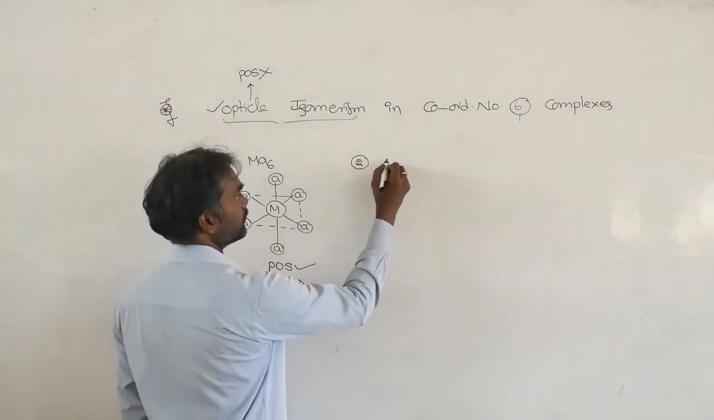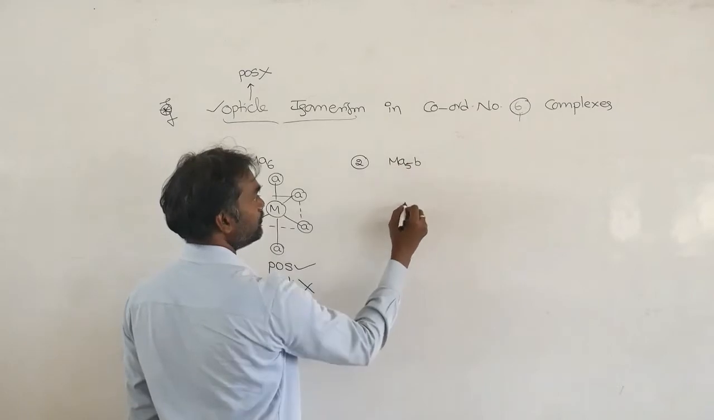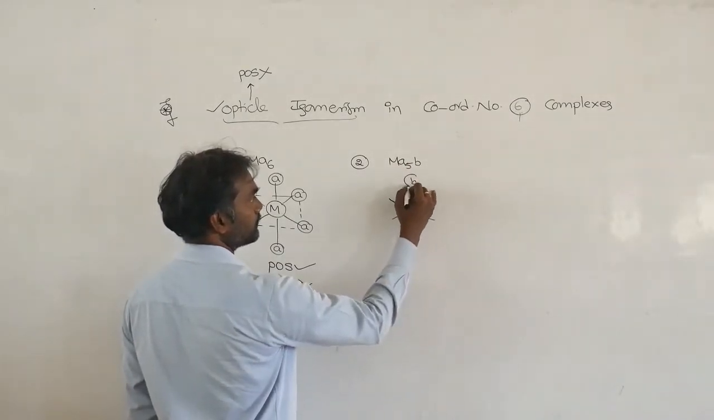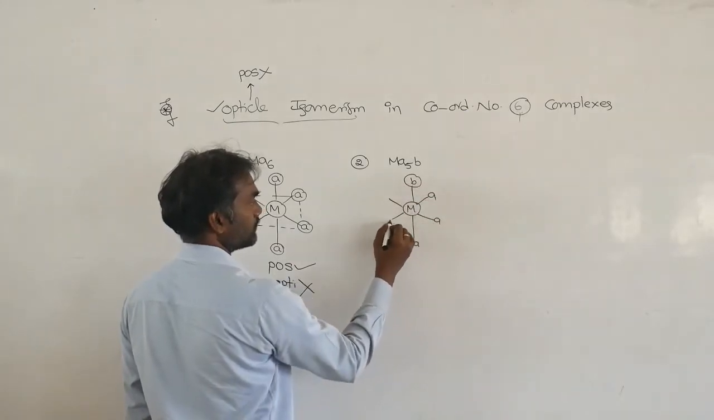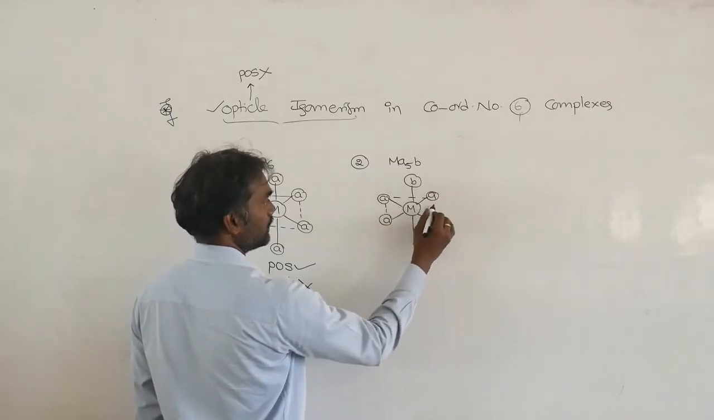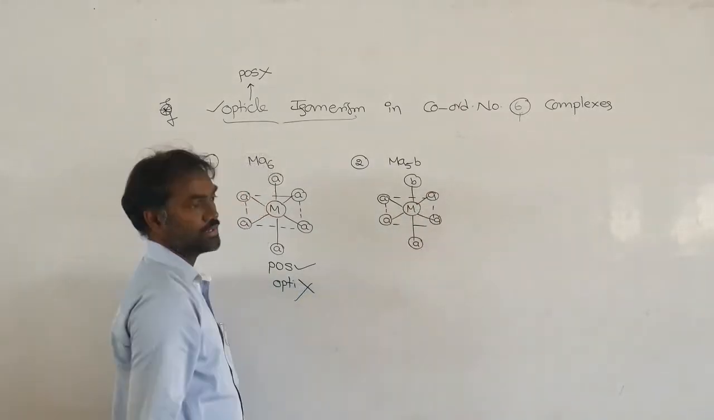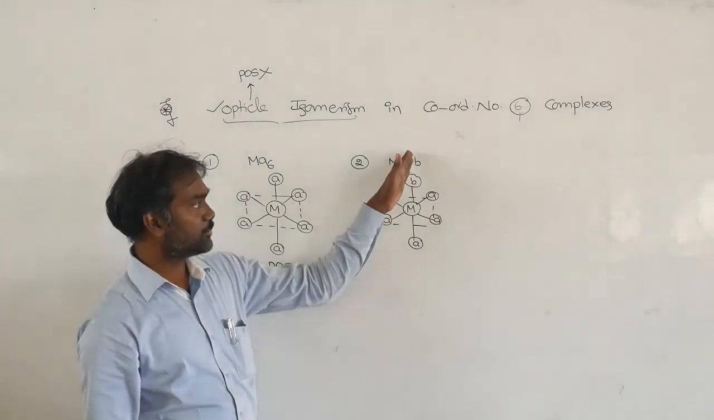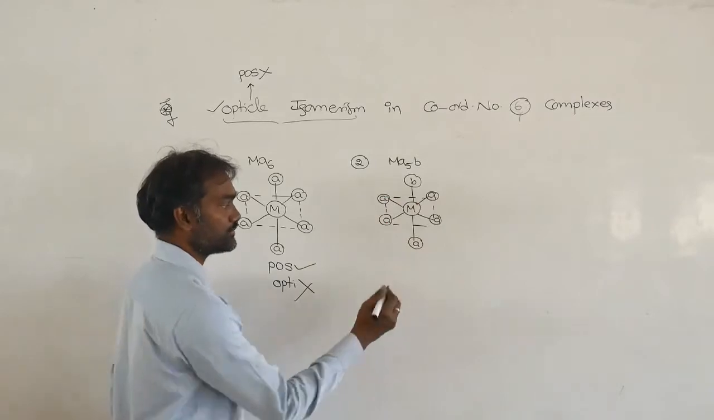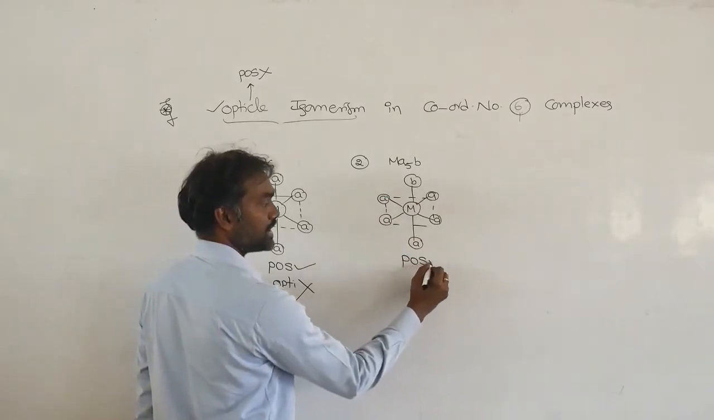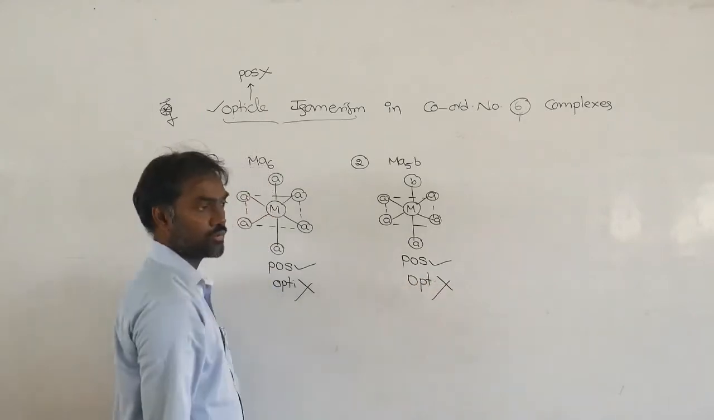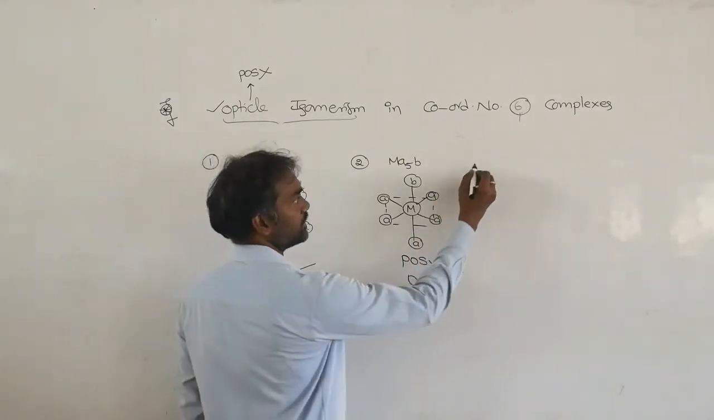Next, the second one, MA5B. So here, suppose I am cutting like this, this is an equal half, and this is also an equal half. So that means plane of symmetry is there. Plane of symmetry is there means optically inactive. It is not showing optical activity.